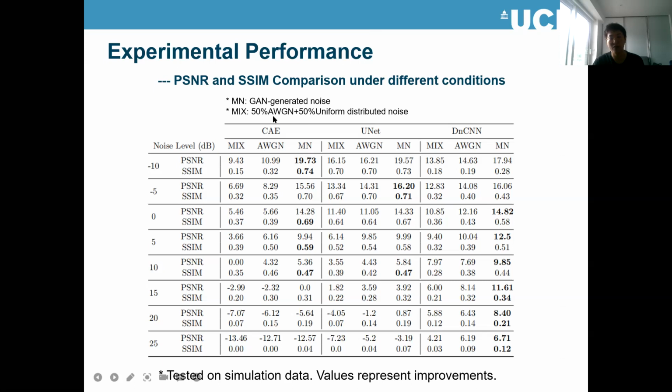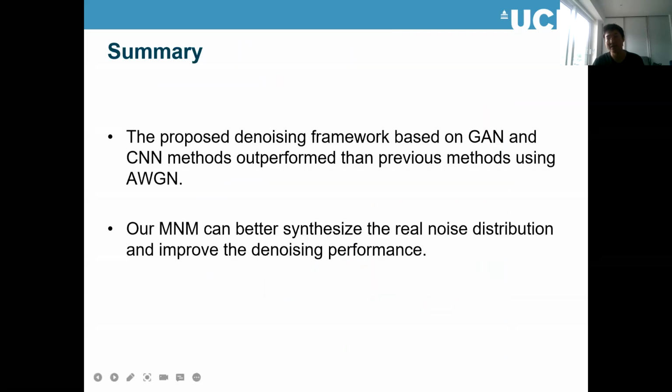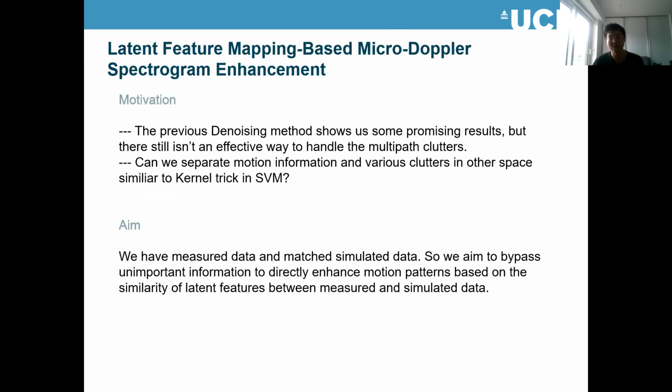You can see our noise modeling methods can always get the best results. And for the classification results, we can also see we always get the highest classification accuracies with our measurement noise modeling methods. So this is basically the denoising, how we use deep learning methods for denoising the Micro-Doppler spectrogram. And this is the second one.